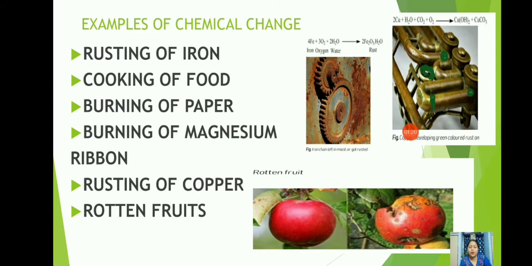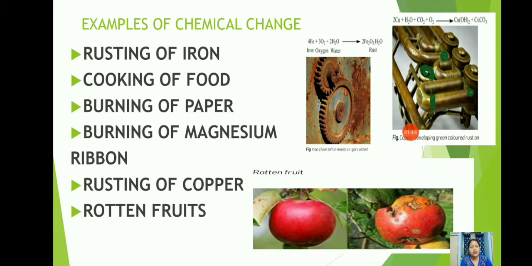Then rusting of copper. When copper gets rusted, a green colored layer gets deposited over the copper surface. That is called rusting of copper. And rotten fruits: when a fruit becomes spoiled, it becomes rotten due to some chemical reaction. So this is also an example of chemical change.